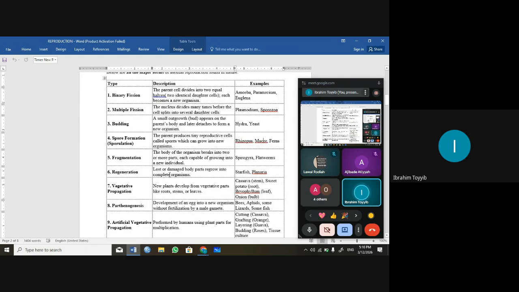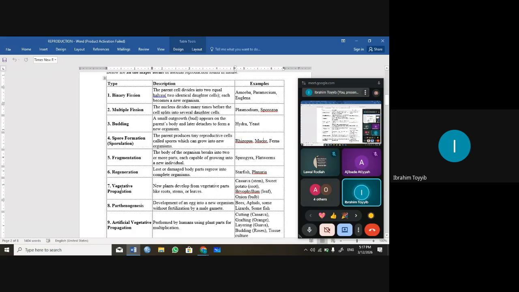I think the first part. So an example of a flatworm that undergoes fragmentation is planaria, and that one belongs to the class Turbellaria. So we also have regeneration. This one is replacement of lost or damaged body parts, which will regrow into complete organisms. So this occurs in starfish. Starfish is an example of an animal in the phylum Echinodermata, and planaria is under Platyhelminthes.